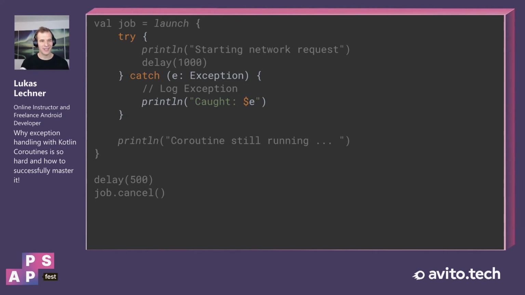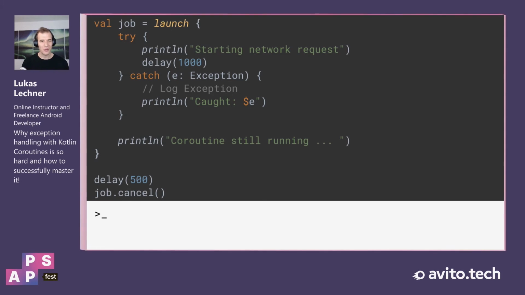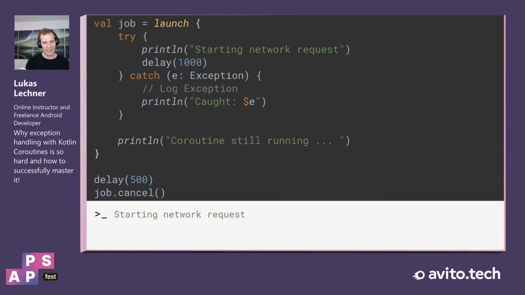And the first intuition would be to, again, use try catch. And yeah, we're basically doing the network request again in the try block. And then in the catch block, we log the exception to the crash reporting tool. However, again, we introduced a problem here, because when we now run this app, then again, at first, starting network request is printed out, and then the network request will be executed.